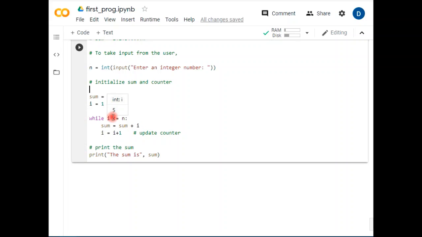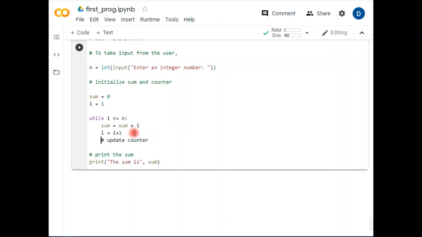The loop has been created for this condition, and under this loop, what is to be executed? The execution is nothing but sum equals sum plus i. It means every time i is incremented, the sum is added with i. So as i increases, i equals i plus 1, and as i increases, the sum always increases. This is the situation I have created. This simply shows how i keeps on increasing.